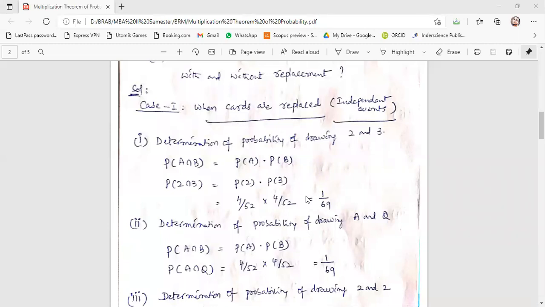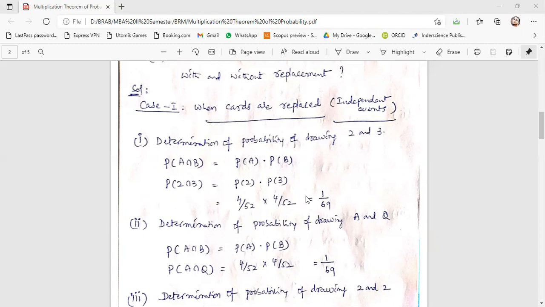How many 2s are there in the pack? 4, so 4 by 52. Now you keep that card back in the pack because you are replacing. In the second attempt you draw 3, and there are 4 of them, so 4 by 52.